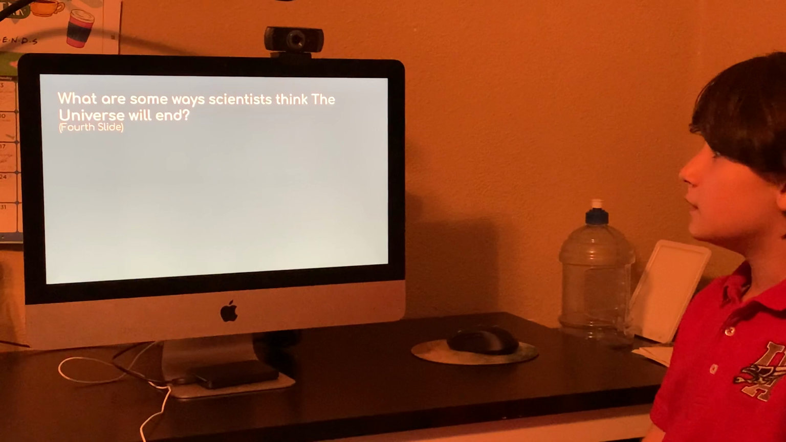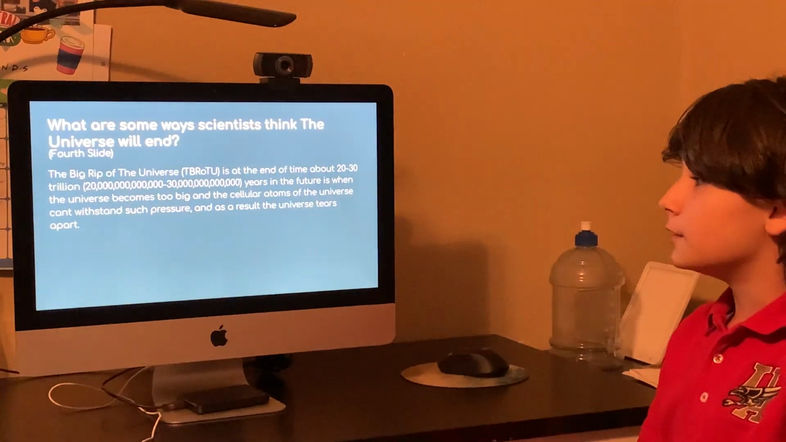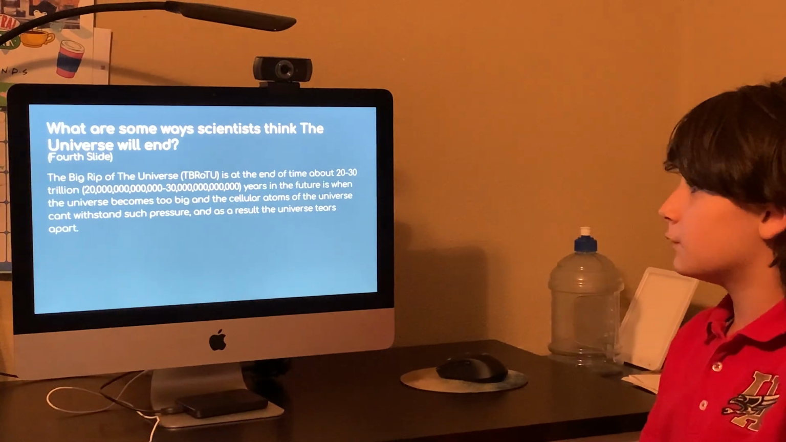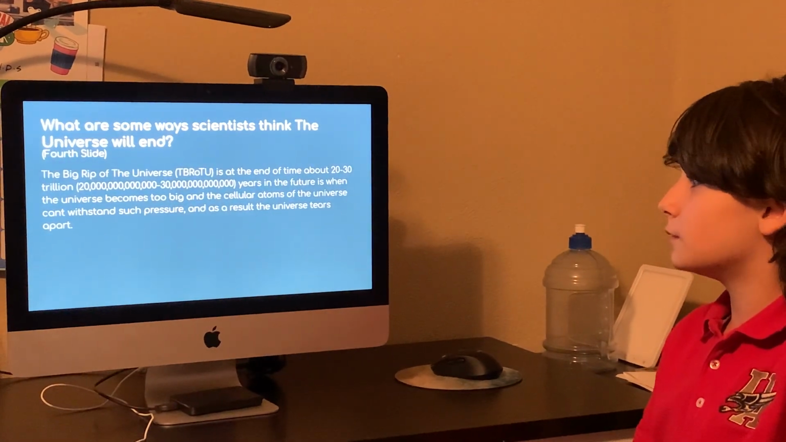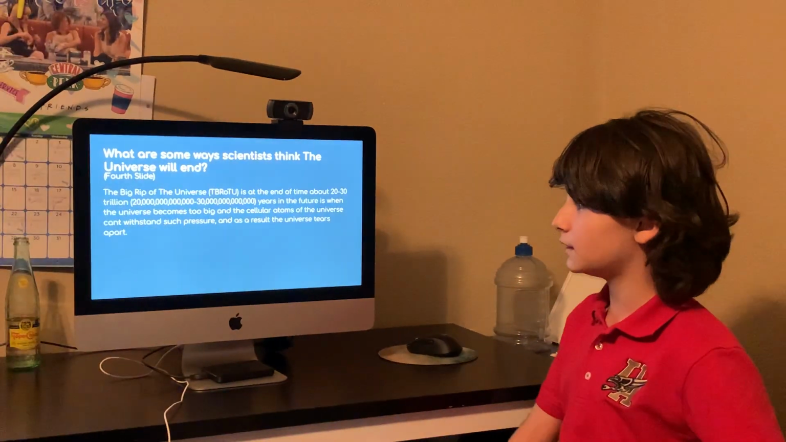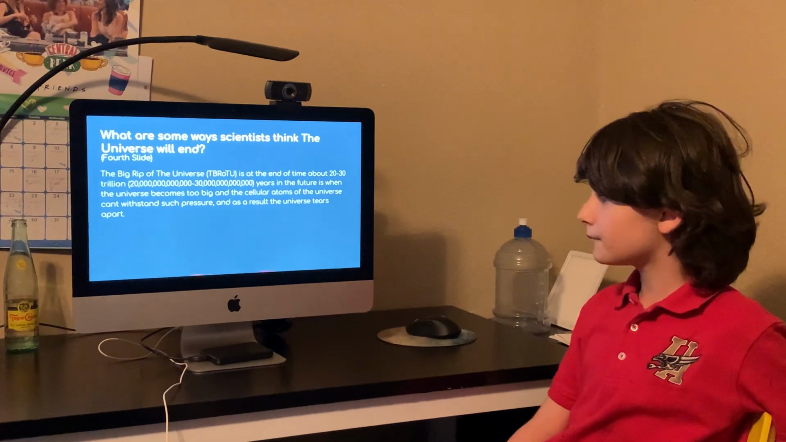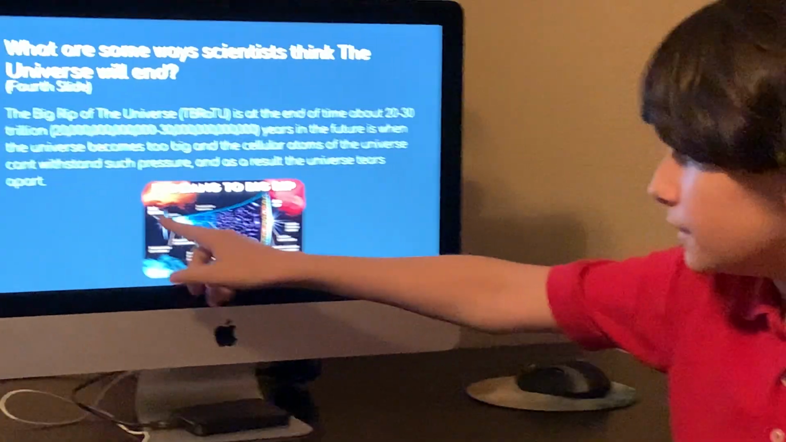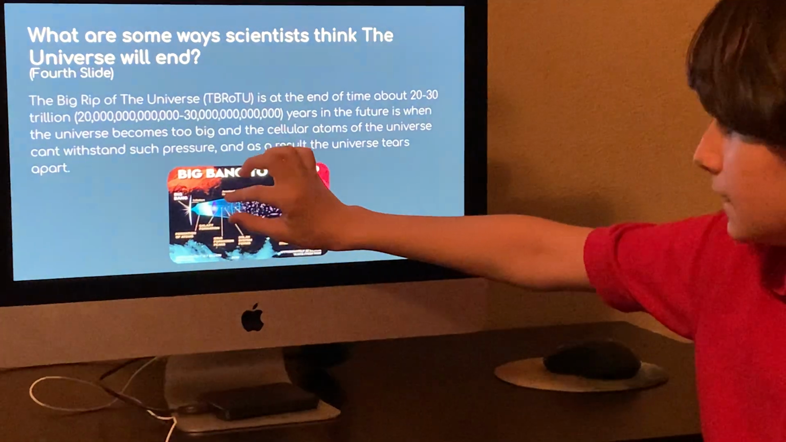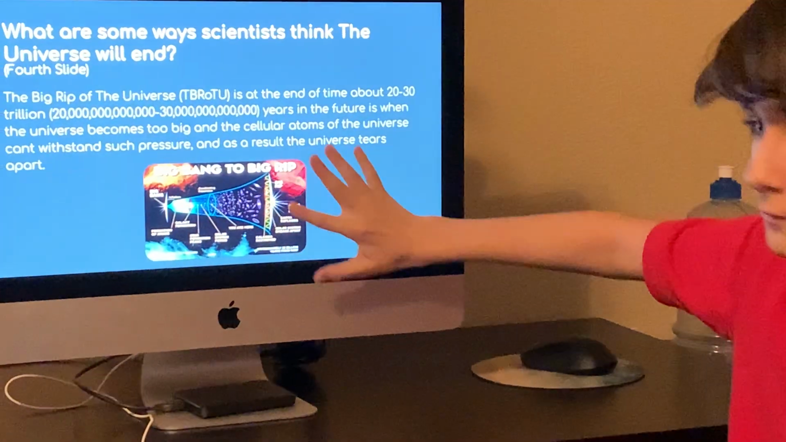What are some ways scientists think the universe will end? The fourth slide. The big rip of the universe is at the end of time at about 20 to 30 trillion years in the future, when the universe becomes too big and the cellular atoms of the universe can't withstand such pressure. And as a result, the universe tears apart. As you can see, the universe becomes too big that it rips apart.